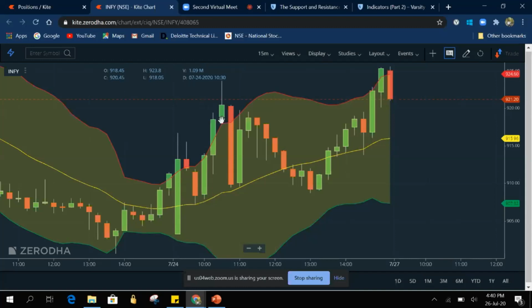Now as we are at the red line and we are taking a short trade, our first target will be this yellow line. Here we can see a red bar moving towards the yellow line. Here we will exit, and now we will check, will it move downwards past the yellow line? If it moves, the green line will become our target. If it does not move, we will wait. So we waited, again it failed to move downwards. It is always trying to move upside.